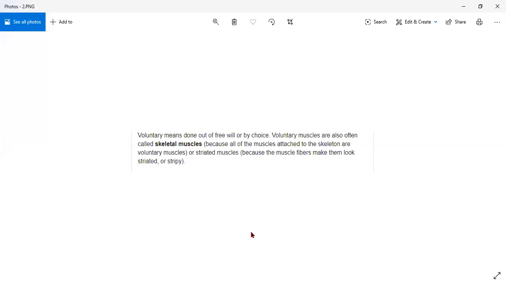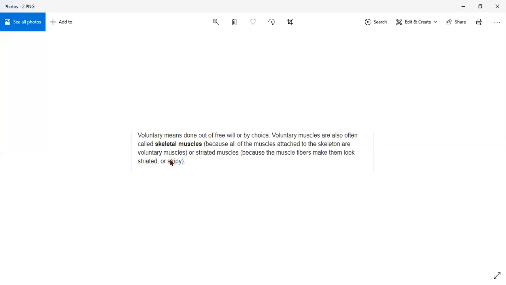So the definition you are able to see on the screen is voluntary means done out of free will or by choice. Means it depends on us how we move our body parts. Voluntary muscles are also often called skeletal muscles. Why? Because all the muscles attached to the skeleton are voluntary muscles. Voluntary means we are able to control it. Or the other name is striated muscle because the muscle fibers make them look striated or stripy. Stripy means stripes are there. That's why it has the name striated.